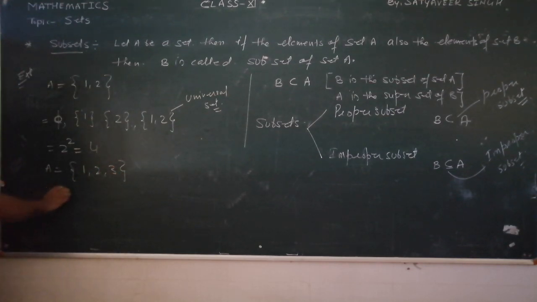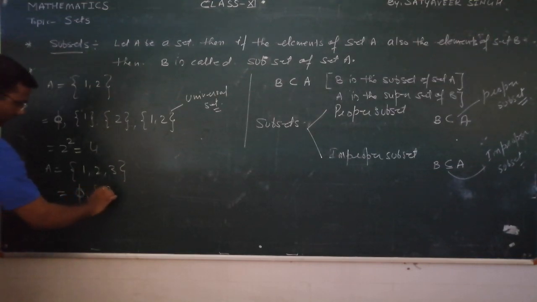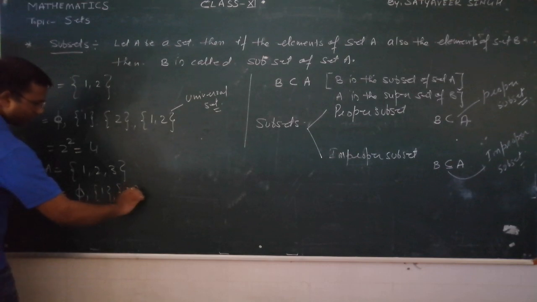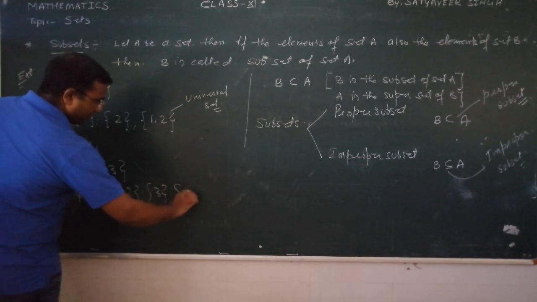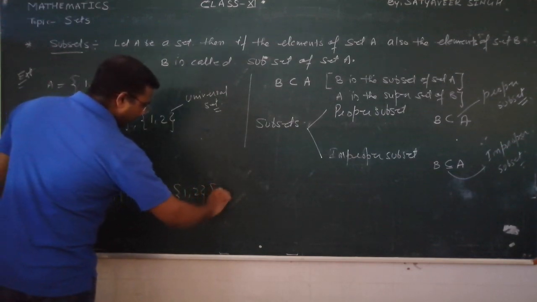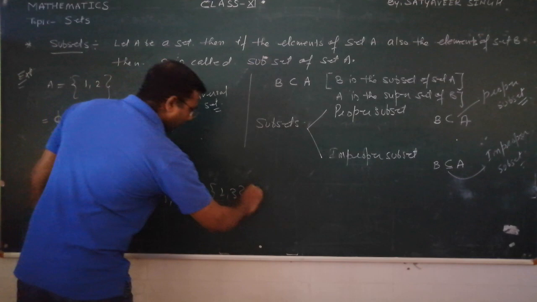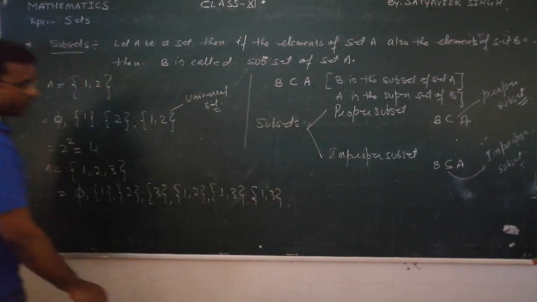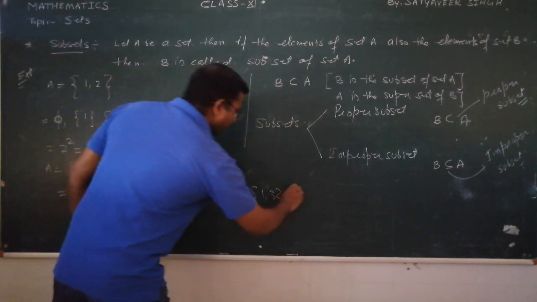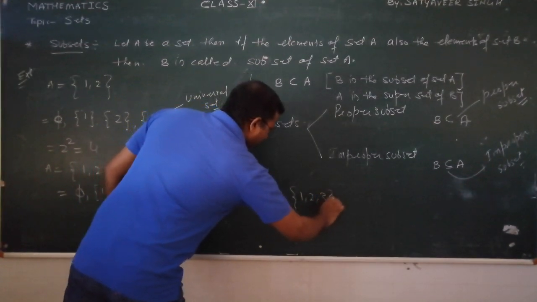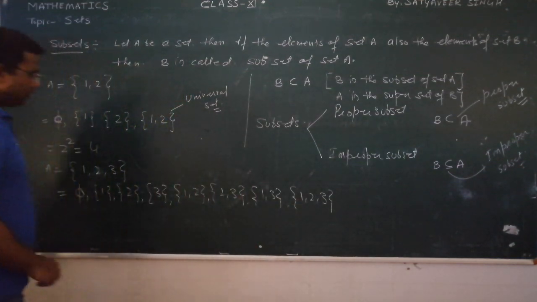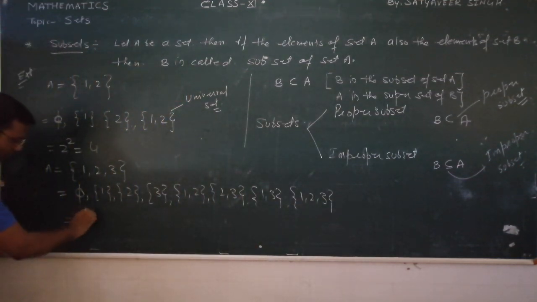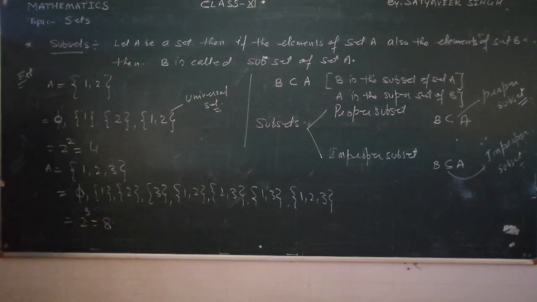The subsets are: the empty set, then {1}, {2}, {3}, then {1, 2}, {2, 3}, {1, 3}, and {1, 2, 3}. If you count them, 1, 2, 3, 4, 5, 6, 7, 8, it is 2 raised to 3, which is equal to 8.